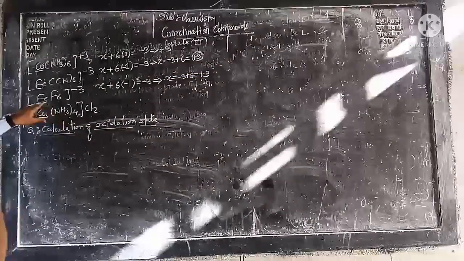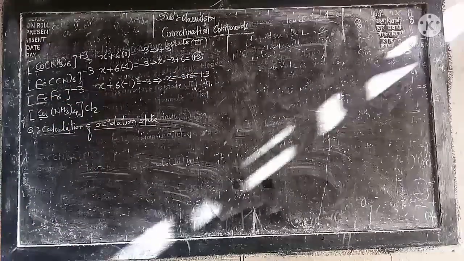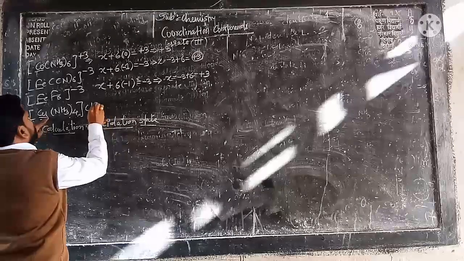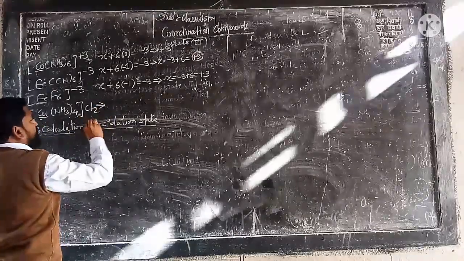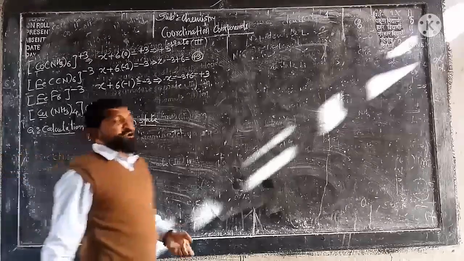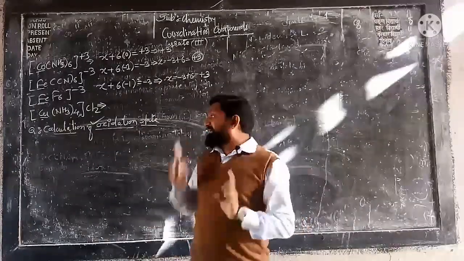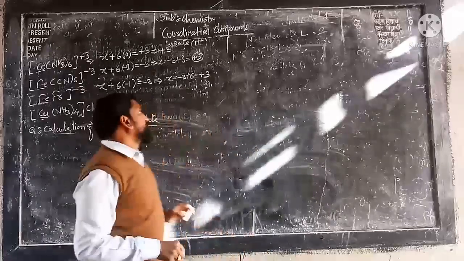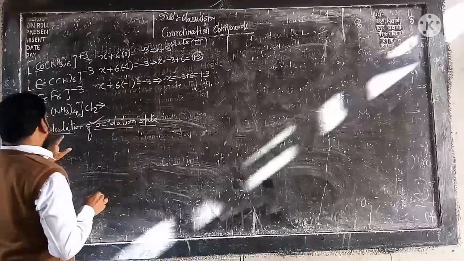Therefore the oxidation state of Fe is found to be plus 3 here. After that, come to this complex. I am simply going to calculate the oxidation state. Why? Because our next topic is the effective atomic number, and in that case we need this one. Very important to know.